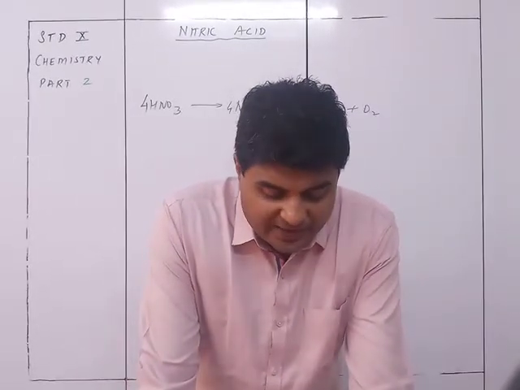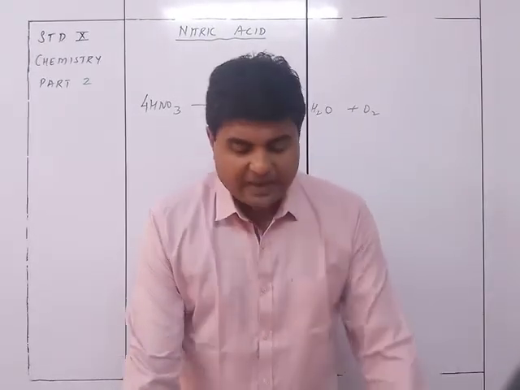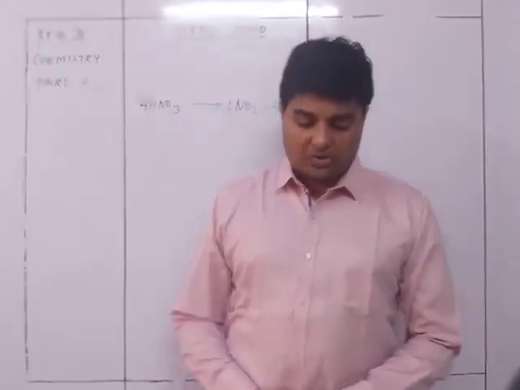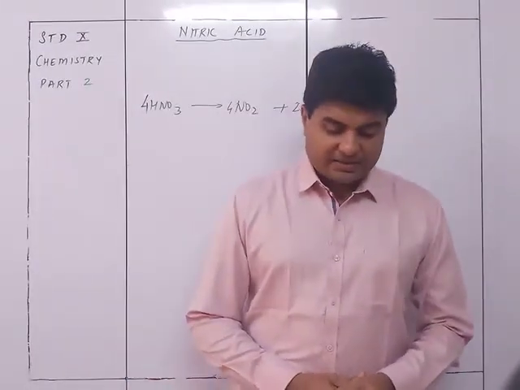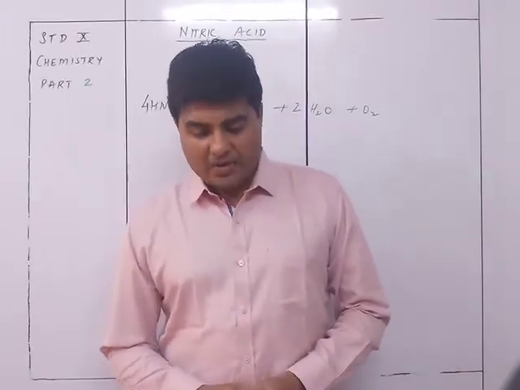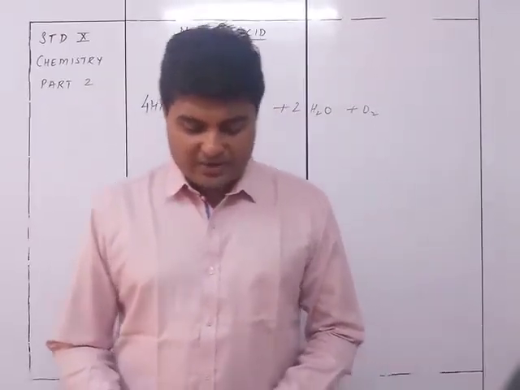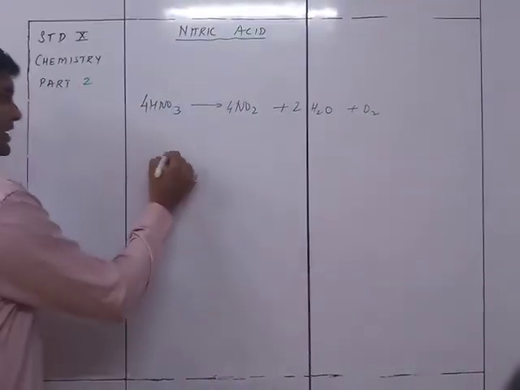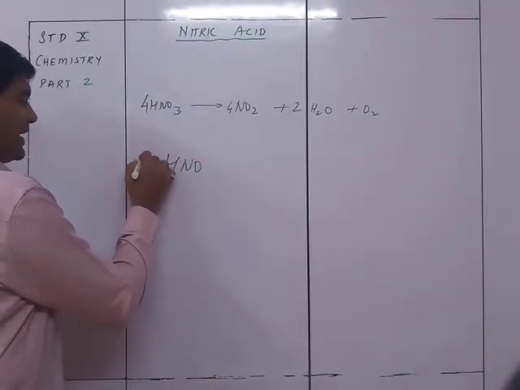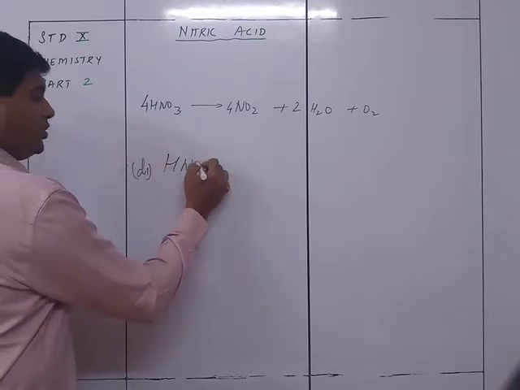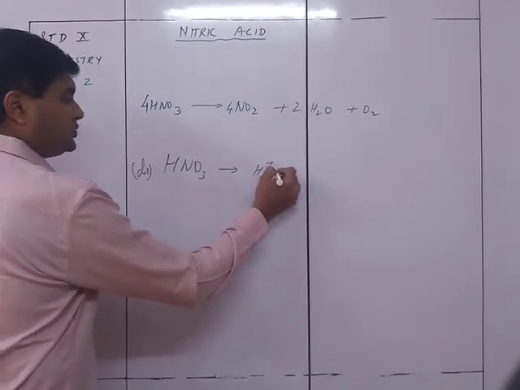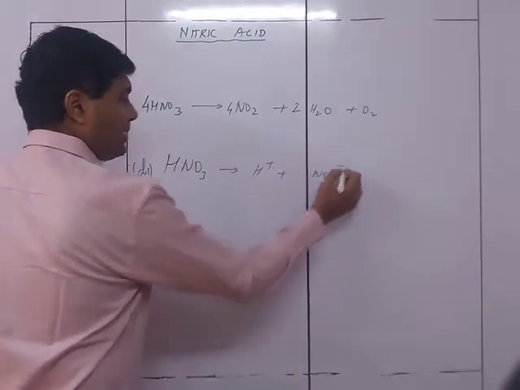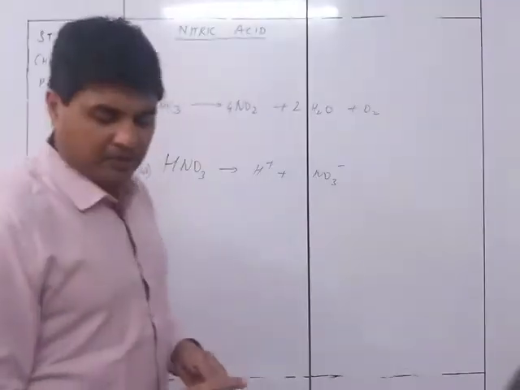Now comes the ionization of nitric acid. The chemical behavior of nitric acid is dependent on its concentration. Dilute nitric acid is almost completely ionized into hydrogen ions and nitrate ions. So dilute HNO3 is going to give H+ plus NO3-.